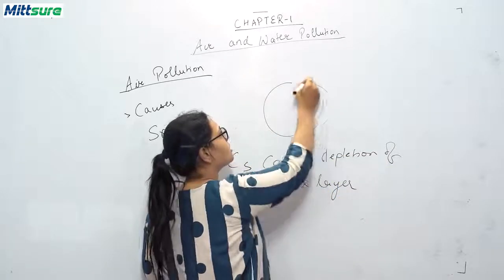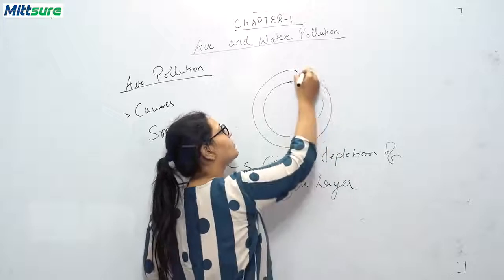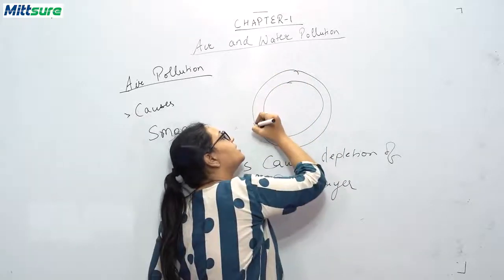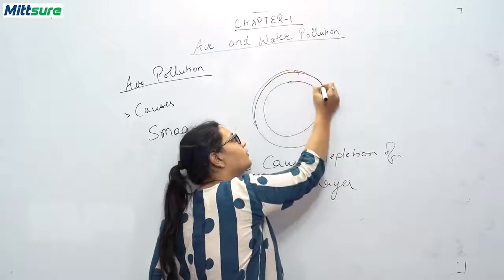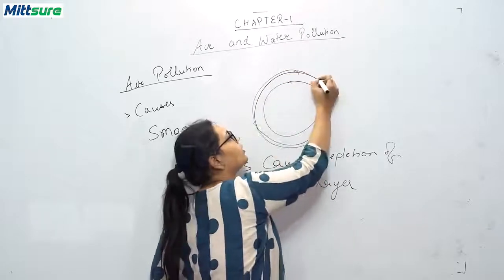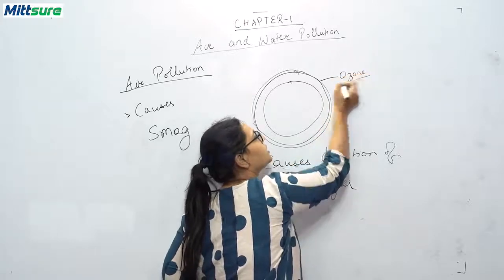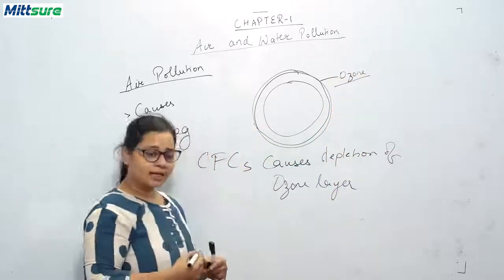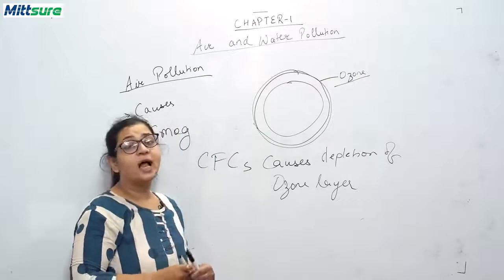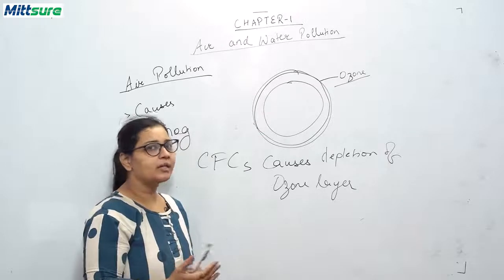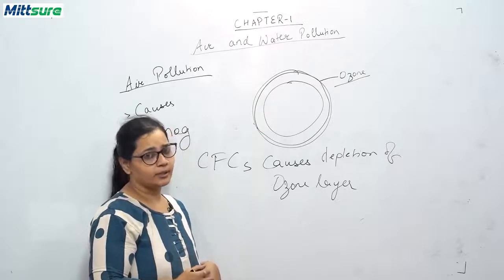This is your earth, and this is the atmosphere which is surrounding it, the blanket of layers. So one of the layers is of ozone. Now bacha, what does this ozone do? सन के पास से जो यूवी रेज आती हैं, that's ultraviolet rays आती हैं, उसे ये ब्लॉक कर देता है, that is अर्थ के अंदर एंटर नहीं होने देता.